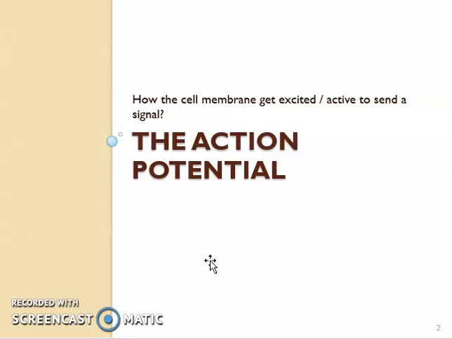We talked about how the resting membrane potential is negative inside the membrane and positive outside the membrane. Now to get excited, this situation has to be reversed. And that's how the cell becomes active and sends a signal to the next cell. This is called action potential. That is the difference in electrical potential across the membrane to send a signal. So how does it happen? Let's talk about it.